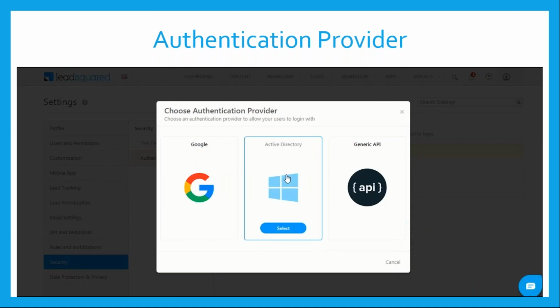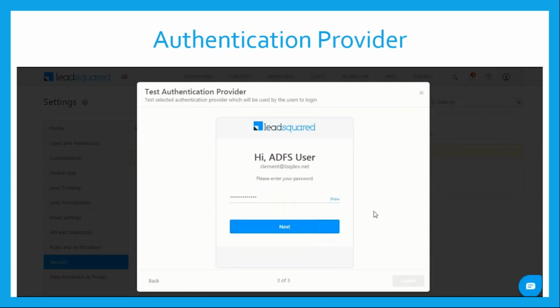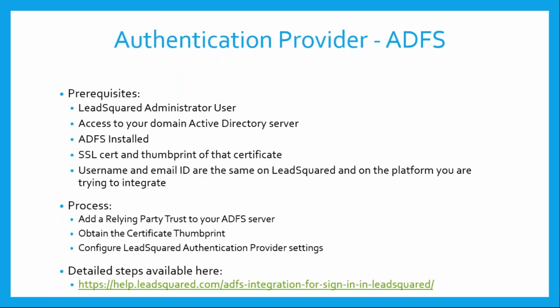So once you enable that, you'll have options to either select Active Directory, Google, or any API. Once you select a particular option and configure it, you can test it and set it up. So these are the three options that we have that I was talking about. One is ADFS. So how do you integrate it with ADFS?